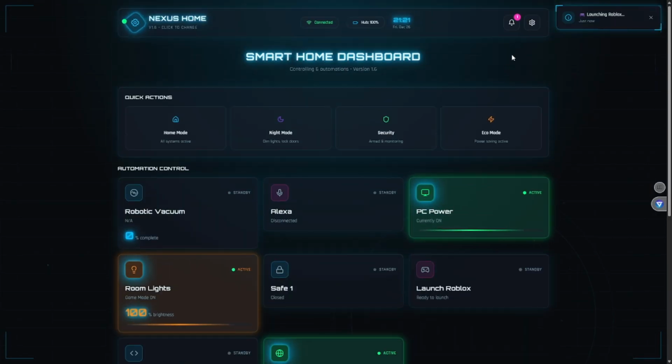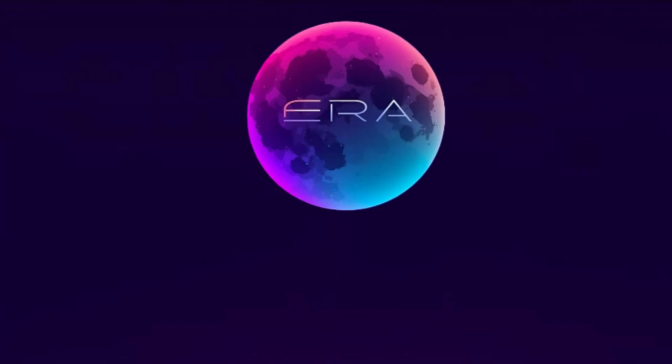Okay, so I have finished the challenge, everybody. At first, I wasn't sure it would work, but it does. Vacuum, lights, safe, apps, all responsive. Fully digital, fully automated. This is Era DevWorks.